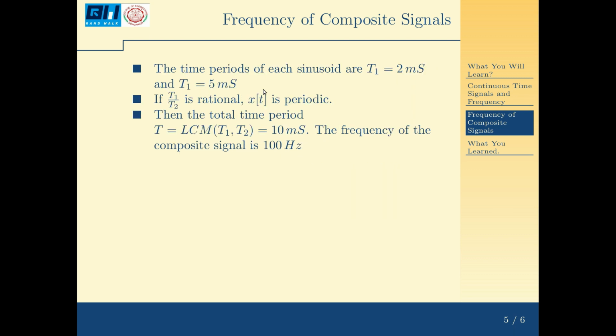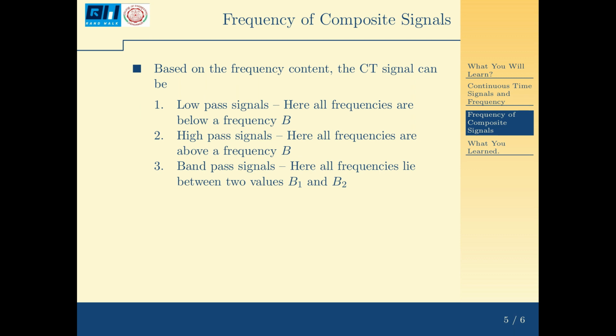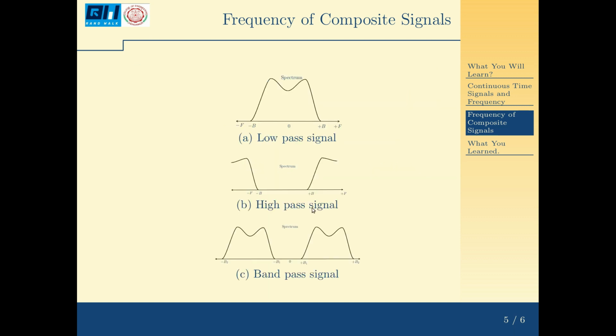So we come to the next section, that is based on the frequency component. The continuous time signal can be either a low pass signal, that is here all frequencies are below a certain frequency B. Then there is a high pass signal, here all frequencies are above a certain frequency B. Band pass signals, here all frequencies lie between some predetermined values B1 and B2.